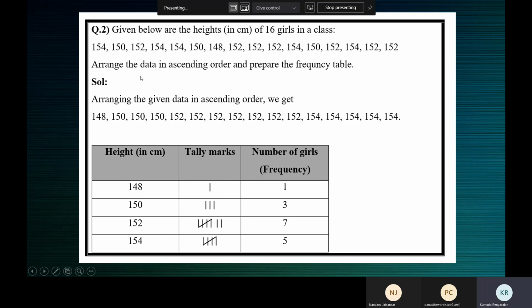What are these numbers called, children? What do we call these numbers? What are these numerical figures called? These numerical figures are called data. Okay, let's just have a recap of the definitions.